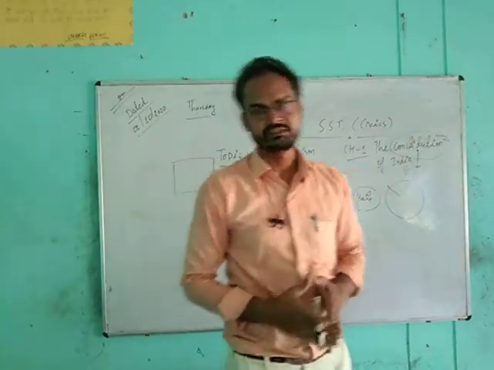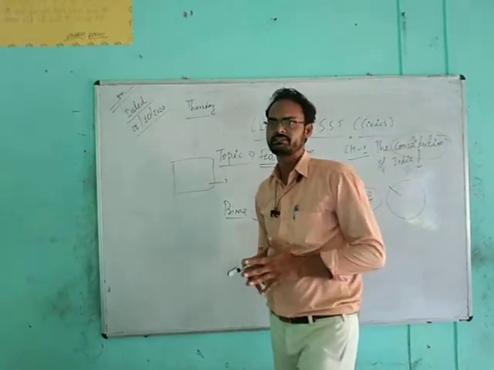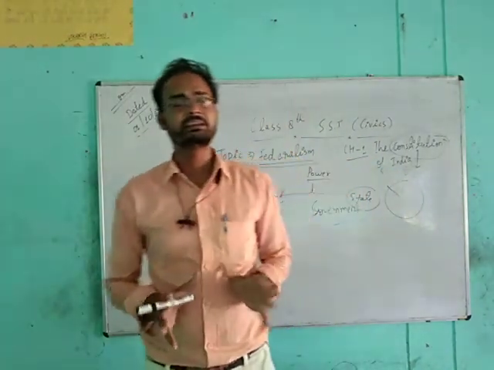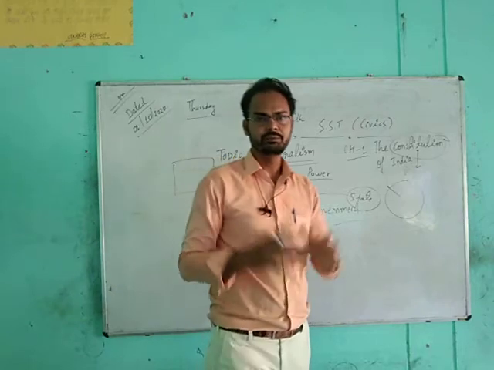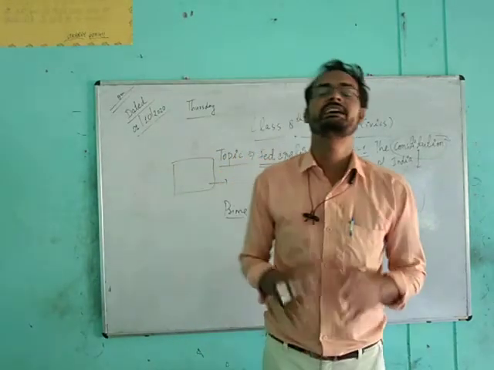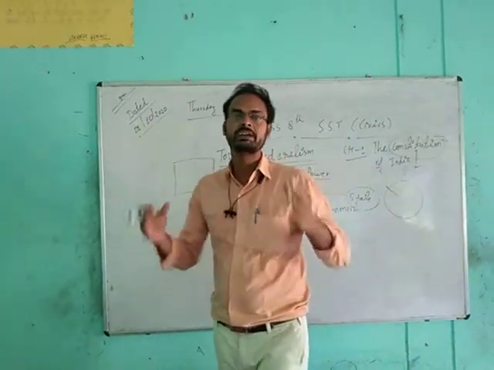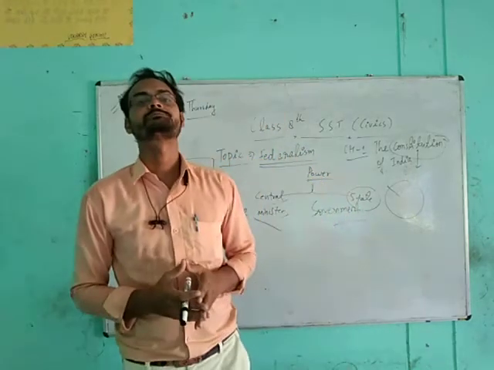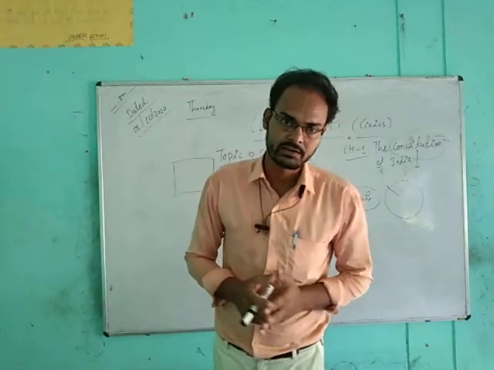The council of ministers takes all the decisions of the state, decided by the chief minister, but he or she has to get that decision approved by the governor.